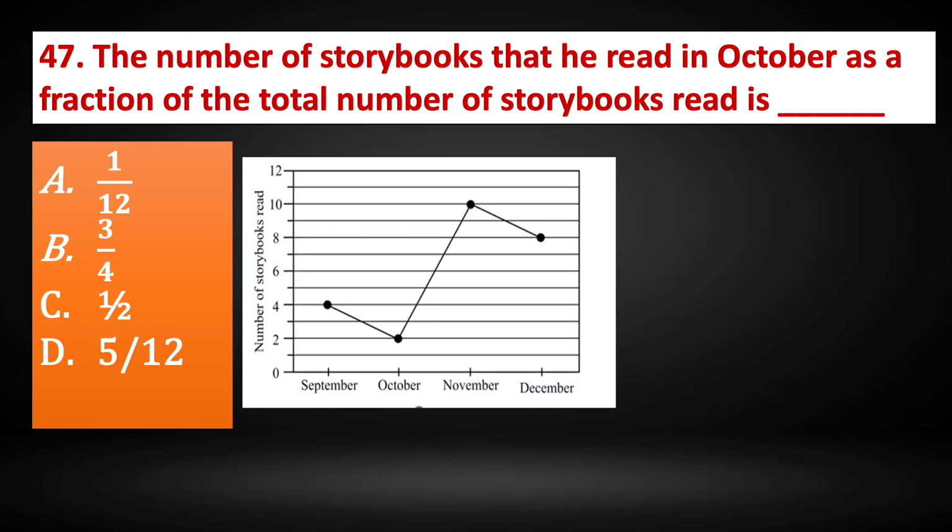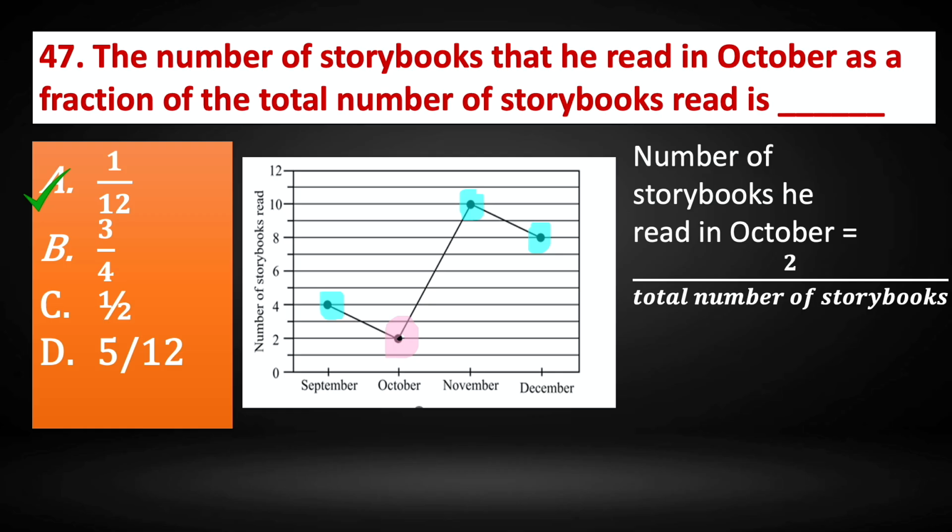Question number 47. The number of storybooks that he read in October as a fraction of the total number of storybooks read is dash. The number of storybooks he read in October is 2, as shown in the graph. The total number of storybooks will be 4 plus 2 plus 10 plus 8: September, October, November, December. The number of storybooks he read in October equals 2 divided by the total number of storybooks.